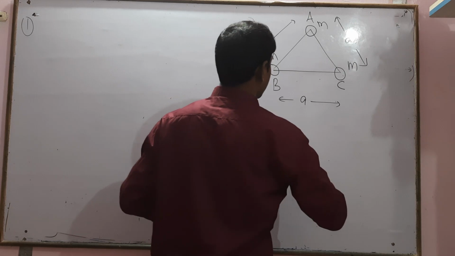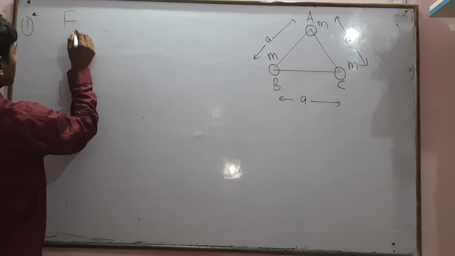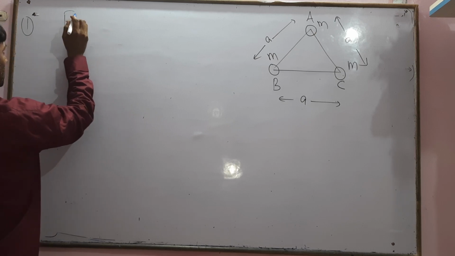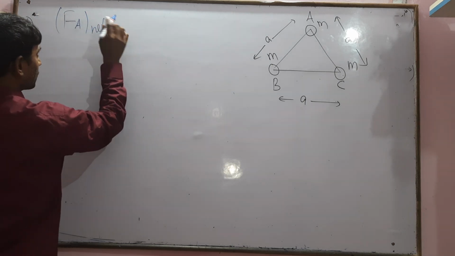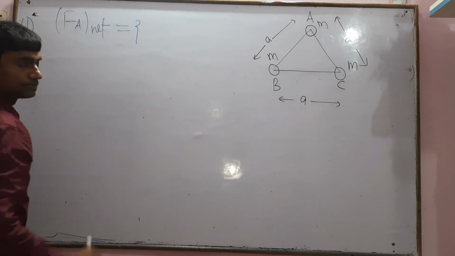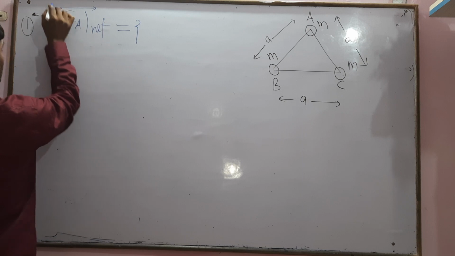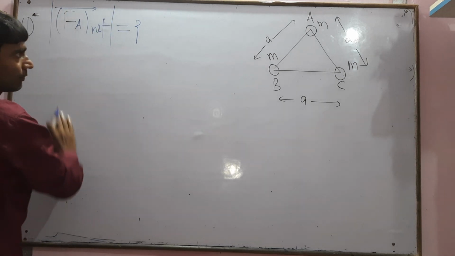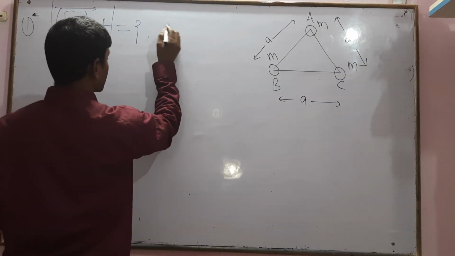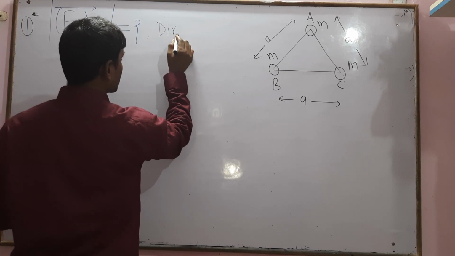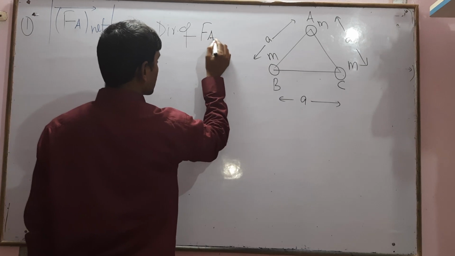We have to find the net gravitational force on A in magnitude form. Also you can find the direction of the net gravitational force on A.